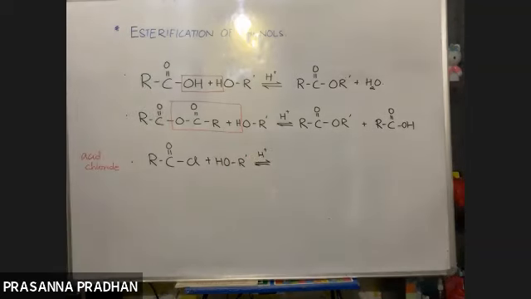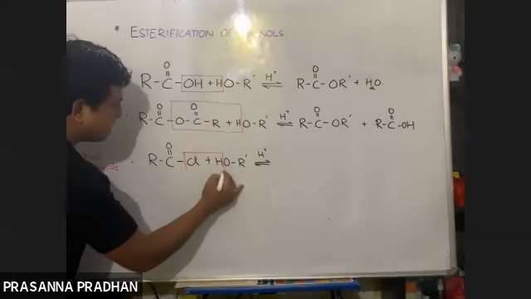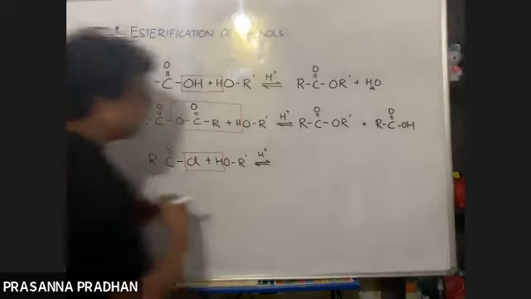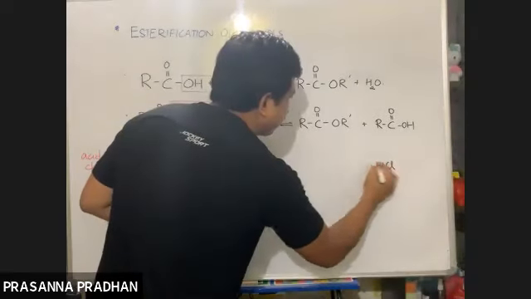Chalo, ab guess karo. Make a wild guess. What do you think will get eliminated? HCl. बस हो गया. HCl देखो तो कितना easy है chemistry. Which compound is formed then?